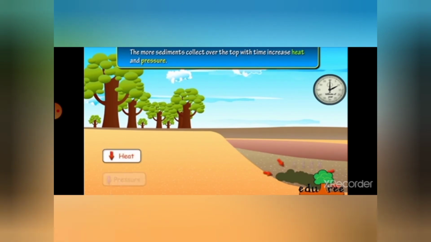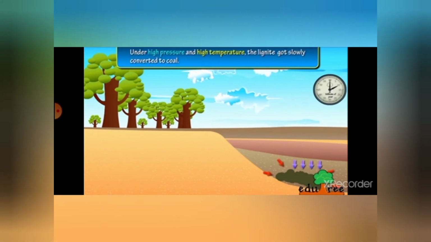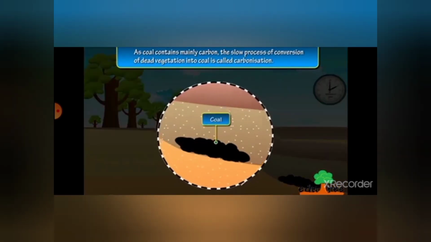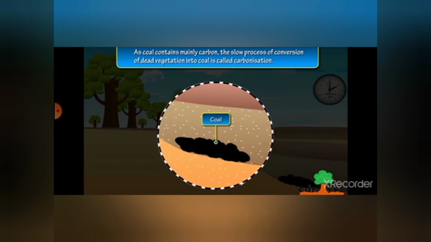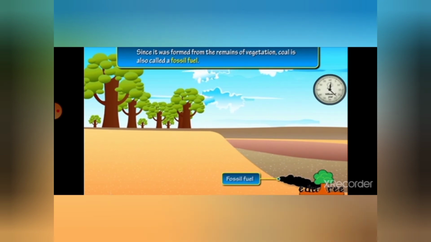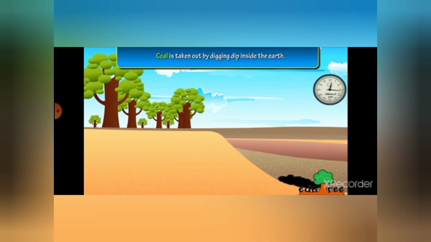Now, due to the pressure of the earth, this lignite moves further deep into the earth's crust, and by the application of both pressure and temperature, it is converted to lignite coal slowly. Now, this lignite, after getting pressure and temperature again, moves further down and forms the bituminous type of coal. This bituminous coal, again with the help of pressure and temperature, moves further down into the earth and forms the best quality.